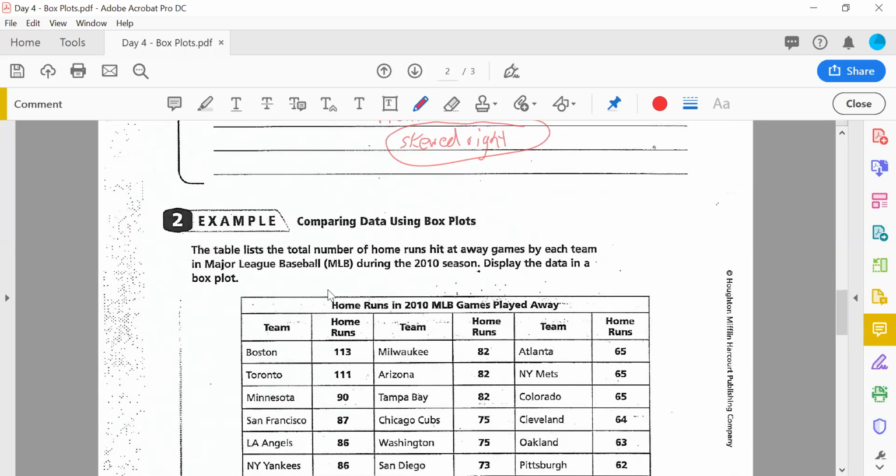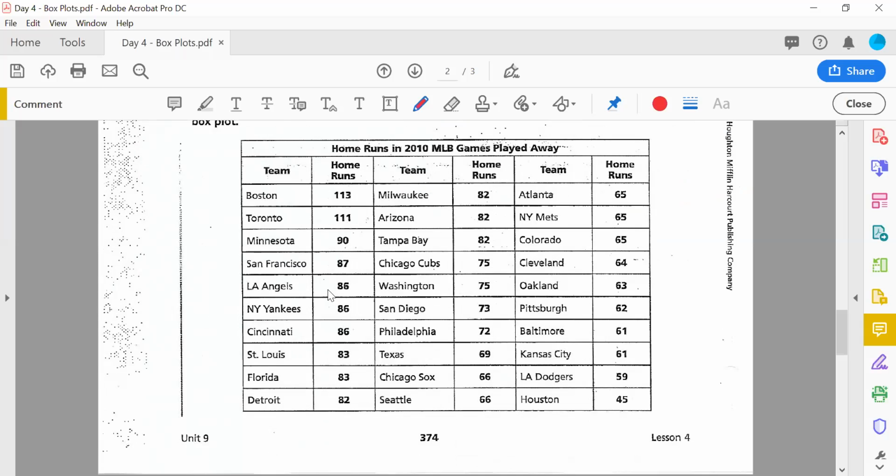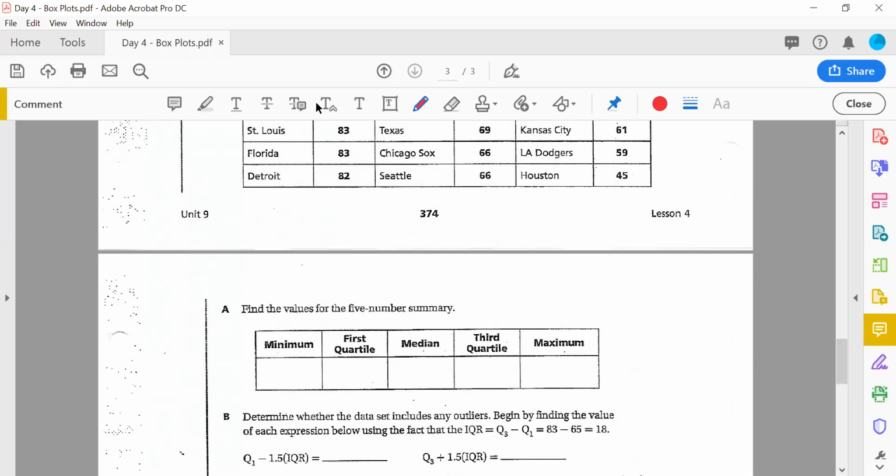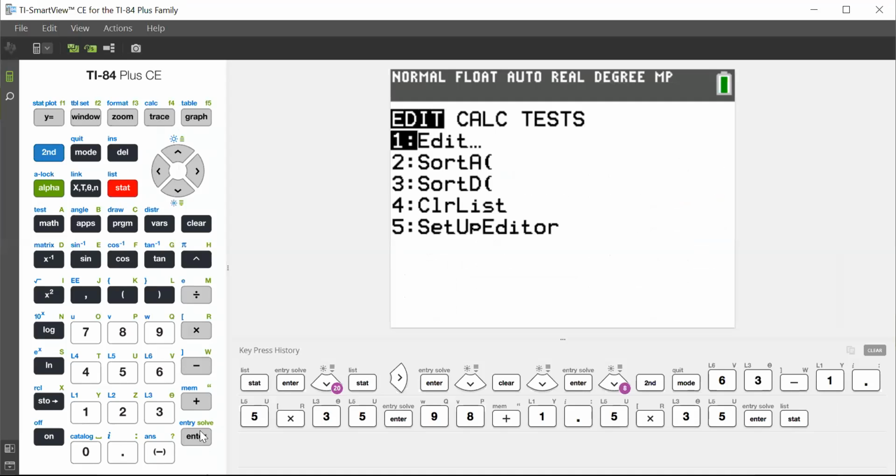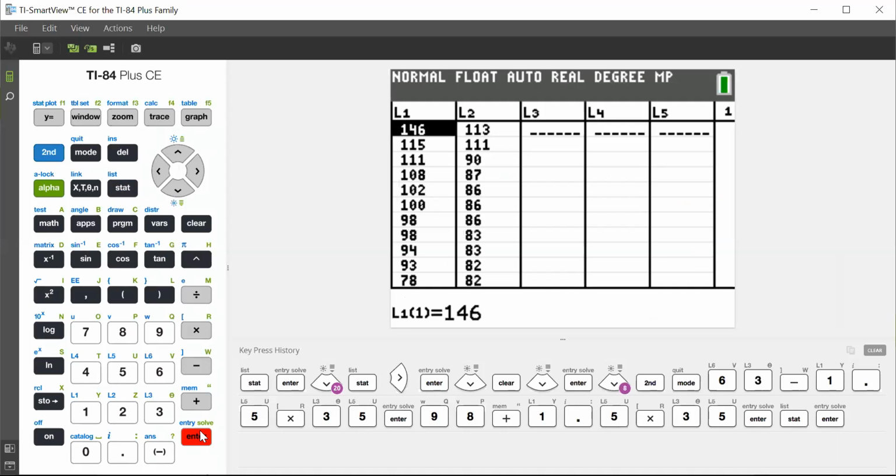All right, so what about home runs hit in away games? There is the data that represents all of the home runs hit by the same teams in away games, 30 pieces of data, and it asks for the same 5-number summary. So I don't know if you noticed, but on my calculator, I also had data in L2. I happen to have this already prepared as well.